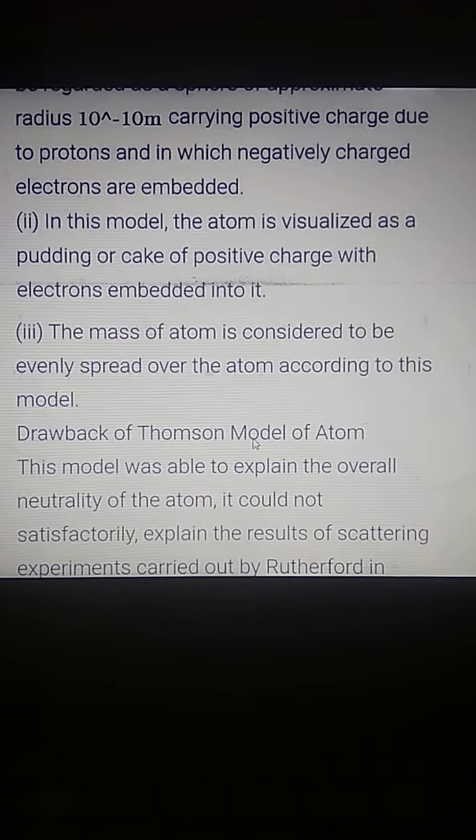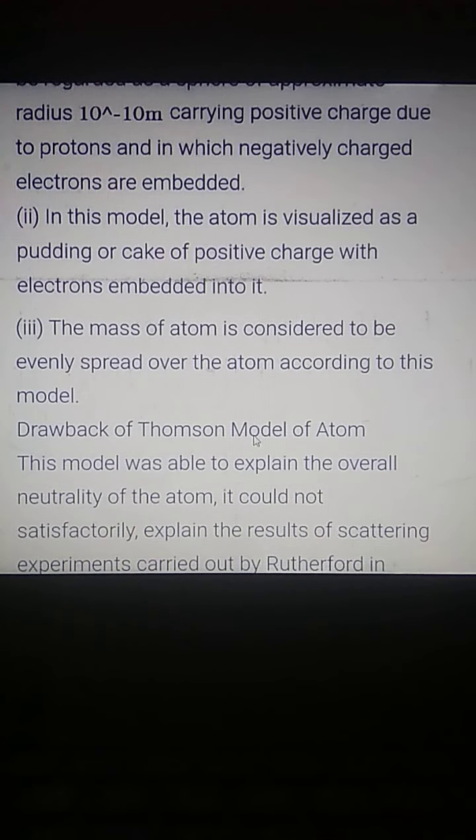And the mass of the atom is considered to be evenly spread over the atom according to this model. He said that the positive charge is completely spread over the atom and negative charge is embedded into it, and mass is considered to be evenly spread in this.